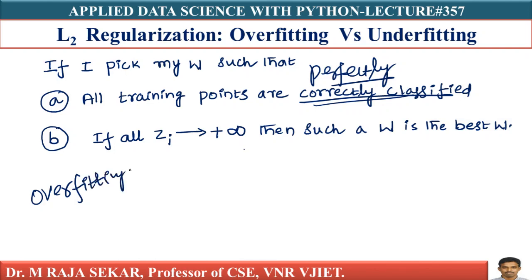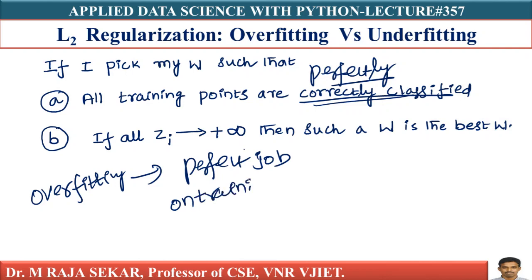You are doing a perfect job on training data, isn't it? A perfect job on training data does not guarantee that you will do a good job on test data, by the way. That's important. So if you have Zi goes to plus infinity, we will get a best W.